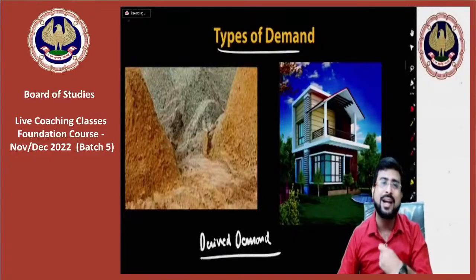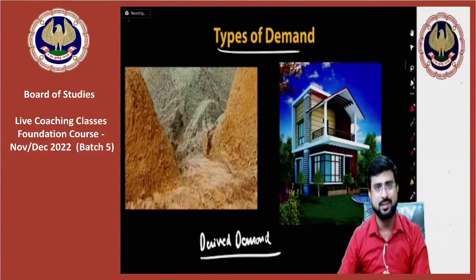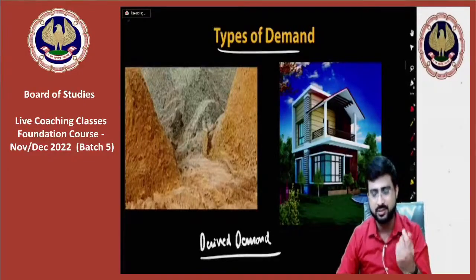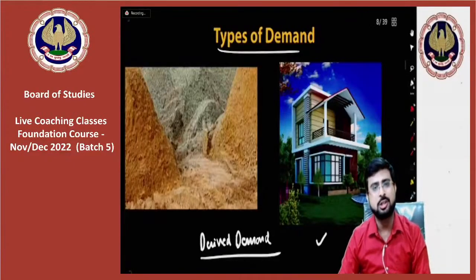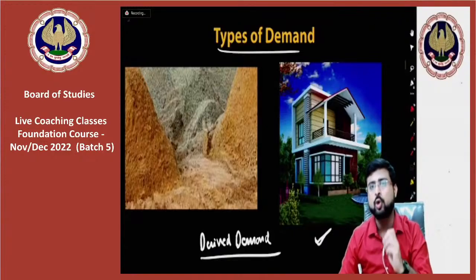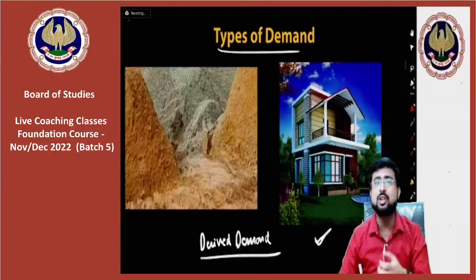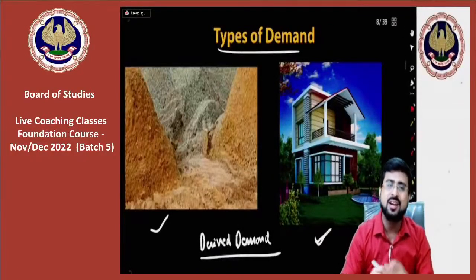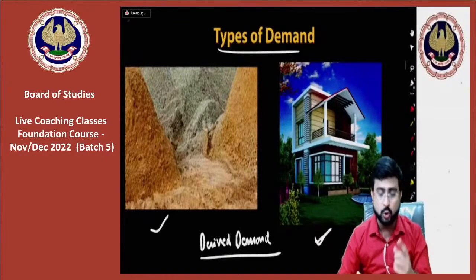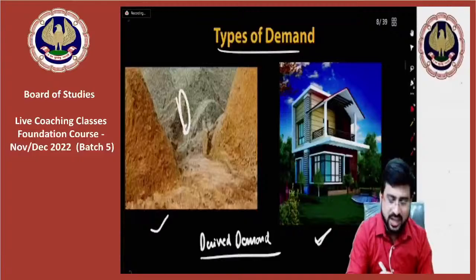So basically my demand is derived demand. Similarly, in our dreams or when we become successful, we think of a house. But when we want to purchase a house, obviously to build the house, lots of sand, cement, stones, gravel and everything will be required. So the demand for all these things is derived demand.